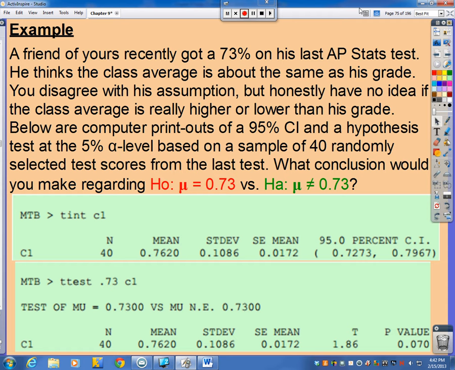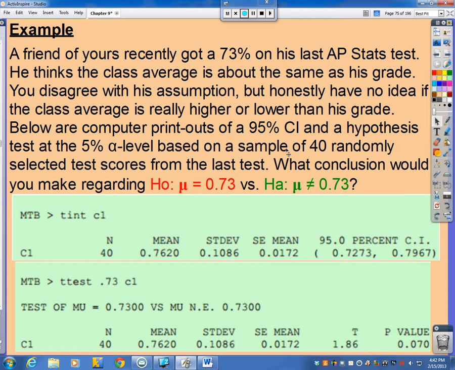Below are computer printouts of a 95% confidence interval and a hypothesis test at the 5% alpha level based on a sample of 40 randomly selected test scores from the last test. What conclusion would you make regarding that the mean is 73% versus it's not 73%?